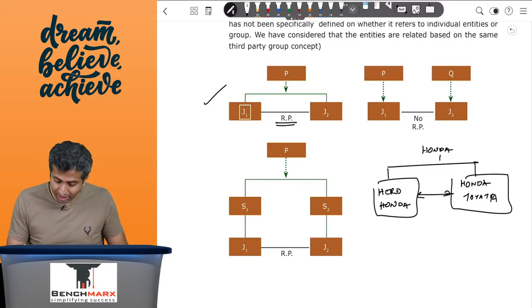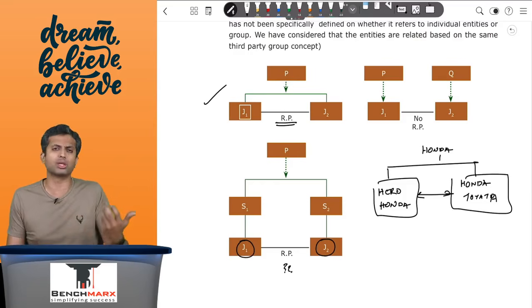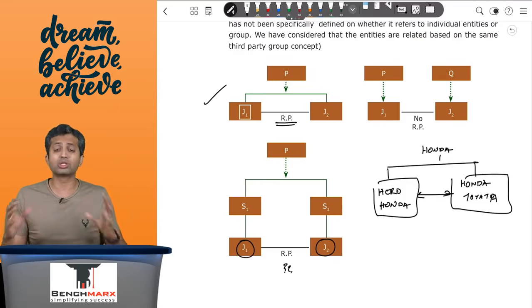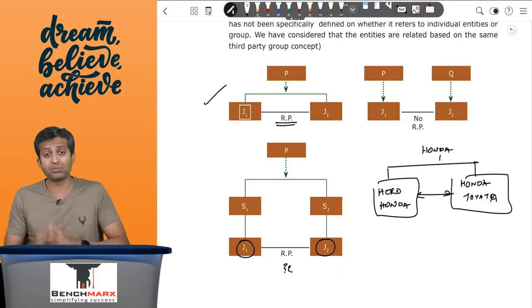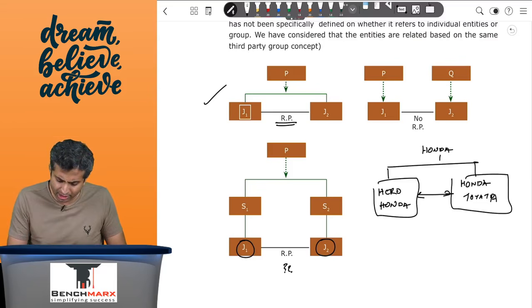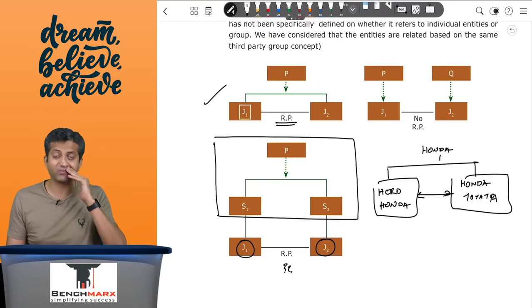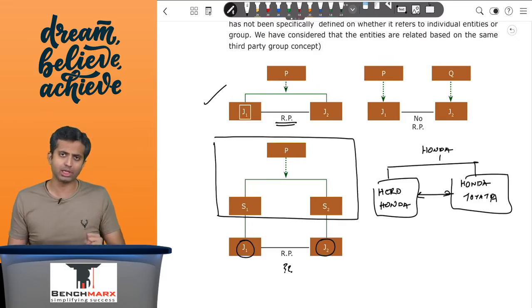However, P can have S1 and S2 which are its subsidiaries, and S1 can have a J1 and S2 can have a J2. Is this a related party relationship? The standard is not very clear. It just says two entities which are joint ventures of the same third party. It can be the same third reporting entity or the same third reporting group. We consider this to be the same third reporting group. So we say this is a part of a single group, and both these entities are joint ventures of the same group, and hence we treat them to be related parties.